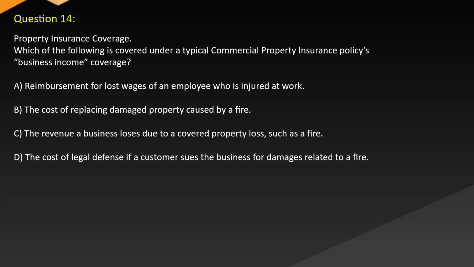Question 14. Property insurance coverage. Which of the following is covered under a typical commercial property insurance policy's business income coverage? A. Reimbursement for lost wages of an employee who is injured at work. B. The cost of replacing damaged property caused by a fire. C. The revenue a business loses due to covered property loss, such as a fire. D. The cost of legal defense if a customer sues the business for damages related to a fire.